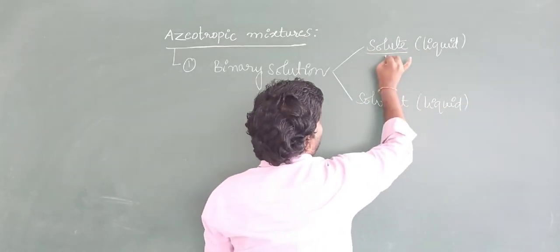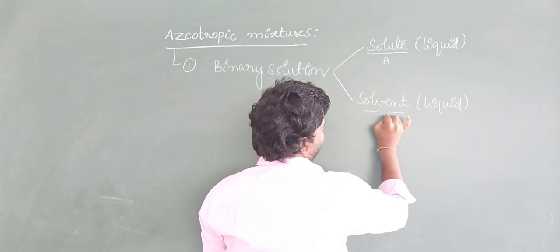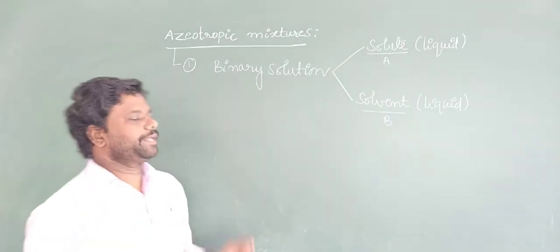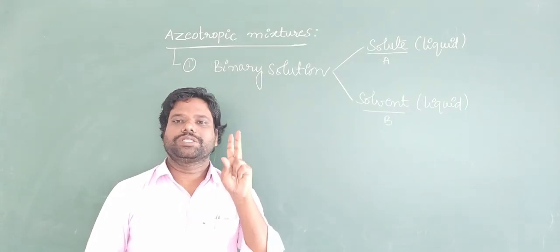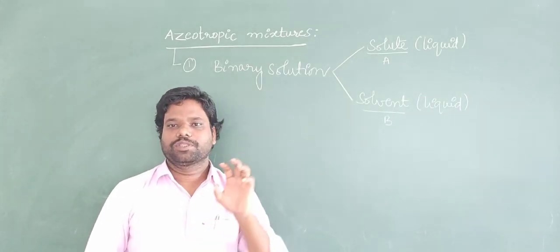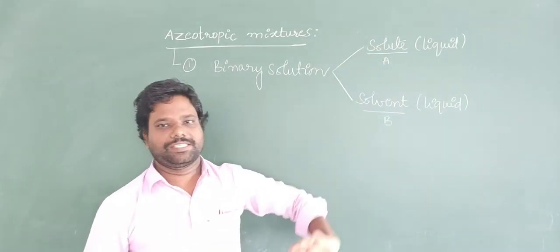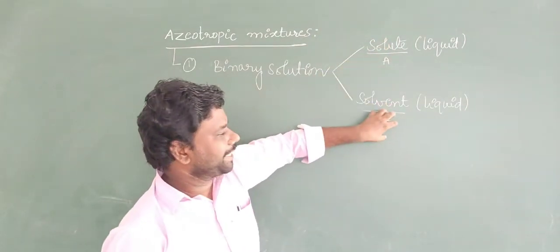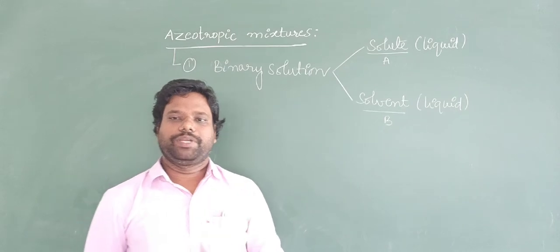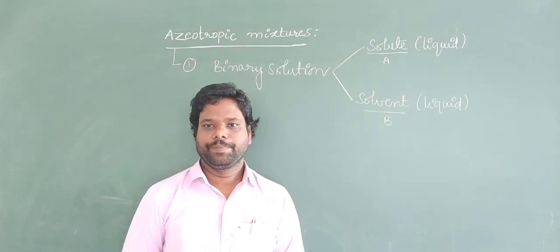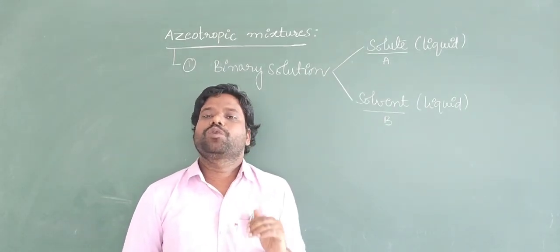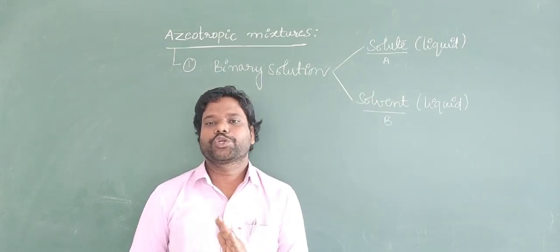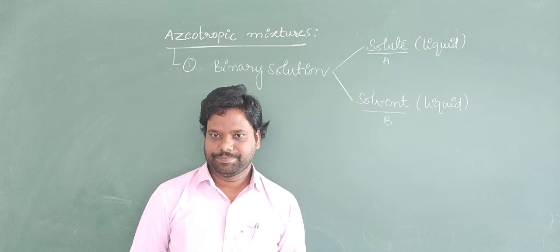Solute is taken as the A component, solvent is taken as the B component. If more than one solute is present in the solution, it does not form an azeotropic mixture.